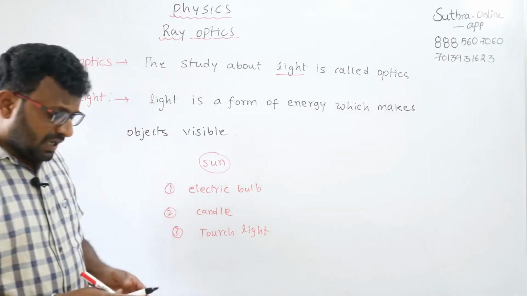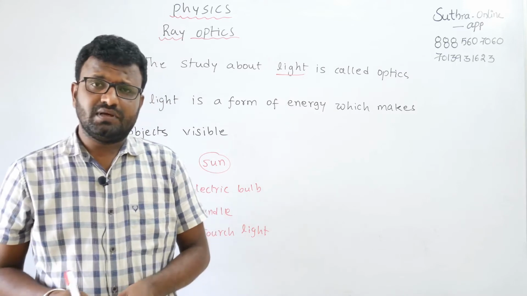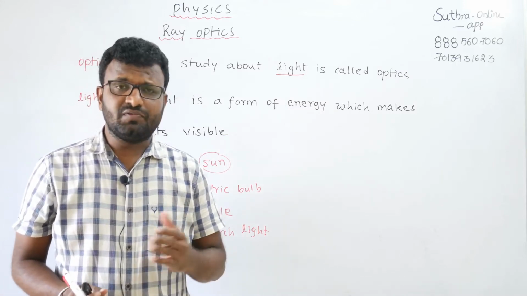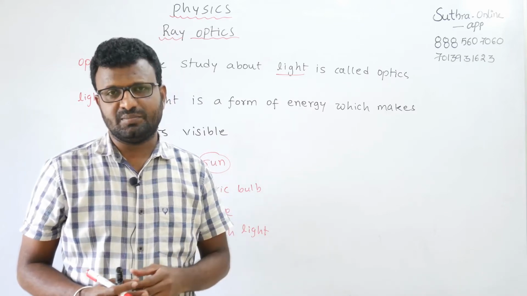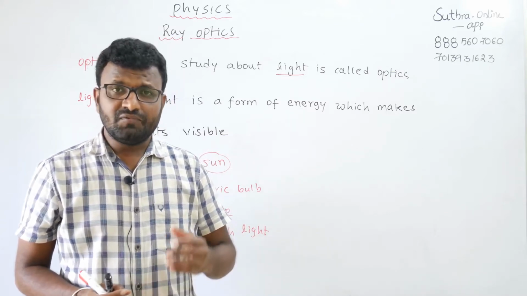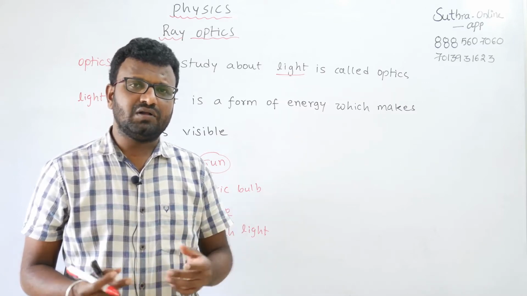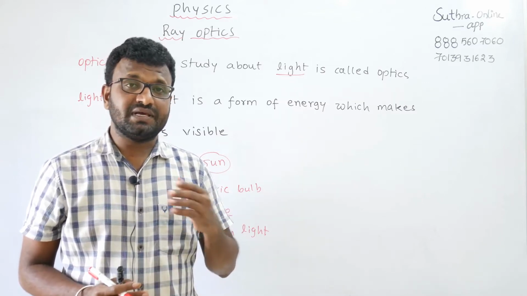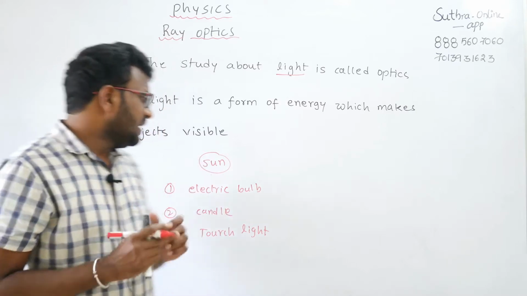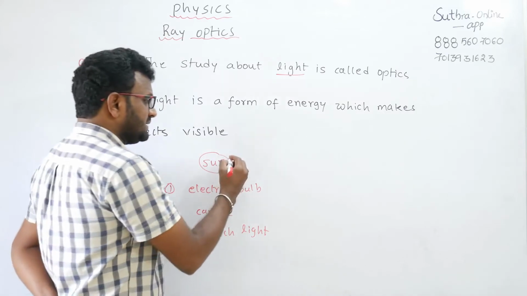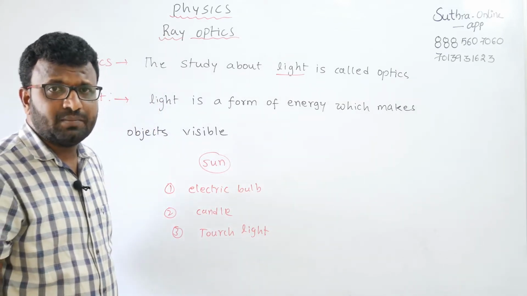If there is no light, we can't imagine our life. Yes or no? For example, when you enter a dark room, you can't see any objects in the dark room. If you use a torchlight, then you can see all the objects. So light plays a major role in our lives. The sun emits light energy by itself.